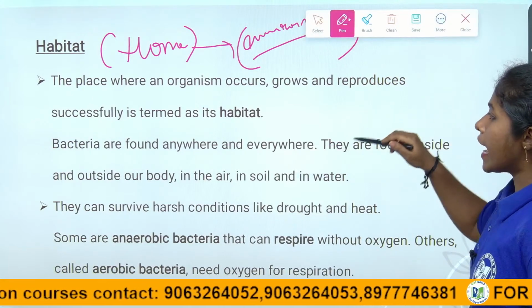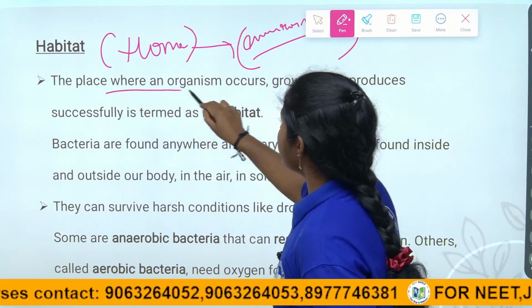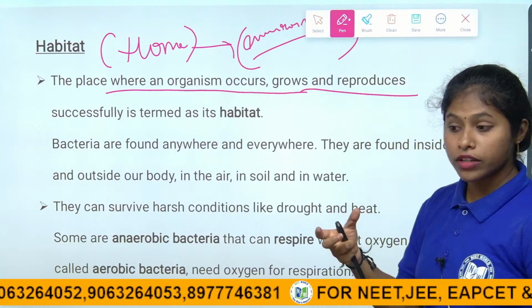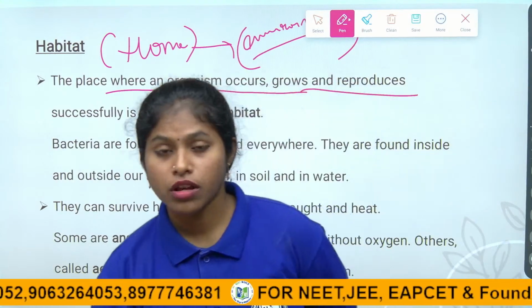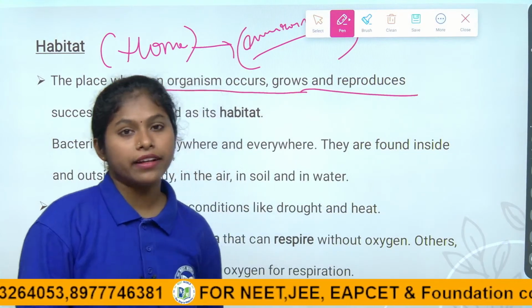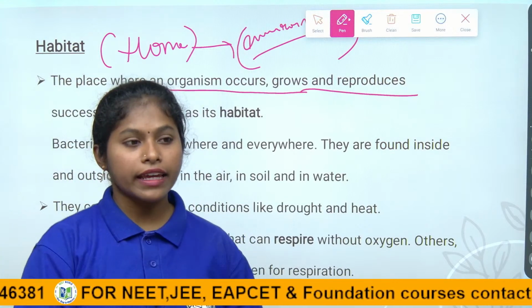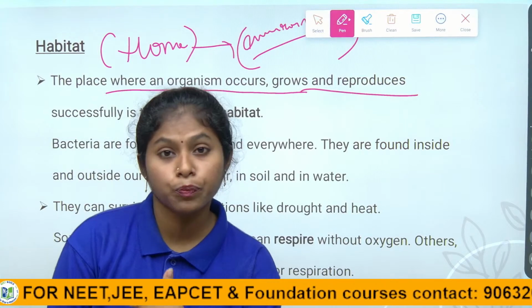The place where an organism occurs, grows and reproduces. Where they can reproduce, divide, and evolve their own species, right children? They can spread their population.